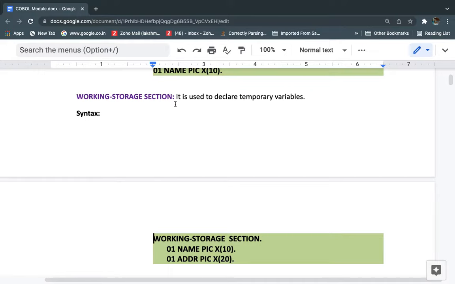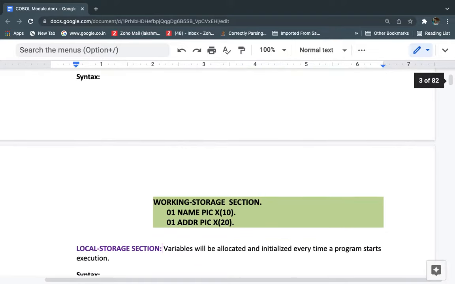Those variables we can declare under the working storage section. So basically the working storage section is used to declare temporary variables, whatever variables we use within the program to do some operations.